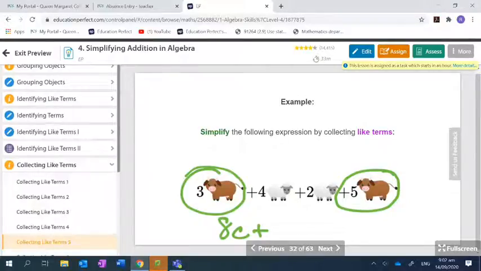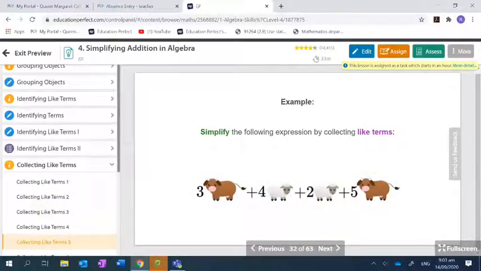Now I'm not going to draw a cow, I'm just going to write C. Now, here we have positive 4 what? Sheep. Plus 2 more sheep makes what? Positive 6 sheep. I'm confused about the positive thing. Well, we're both positive, so that means you're just going to get plus between them. So they're just going to stay positive.